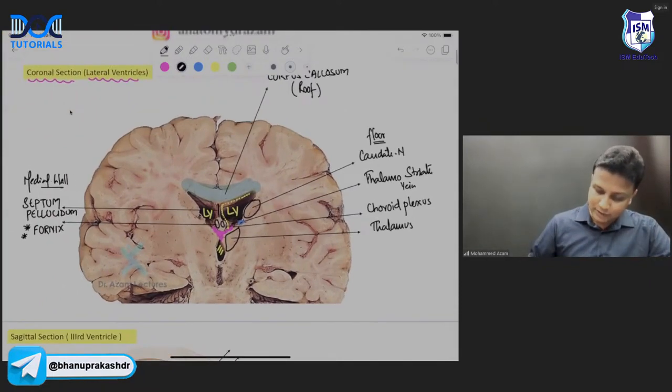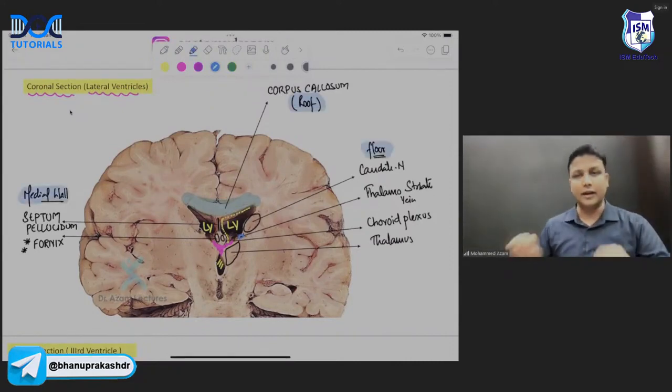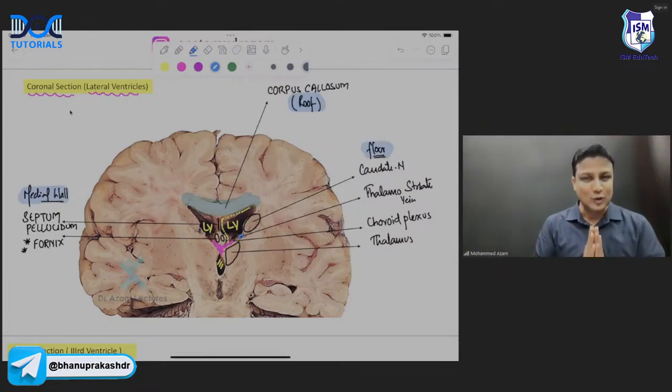So in this manner, my dear doctors, in this diagram, we are done with the roof here. We are done with the medial wall here, and then we are done with the floor here. Perfectly done, sir. So in this manner, we are done with the lateral ventricle, all the boundaries of that, and even the coronal section is also done, sir.